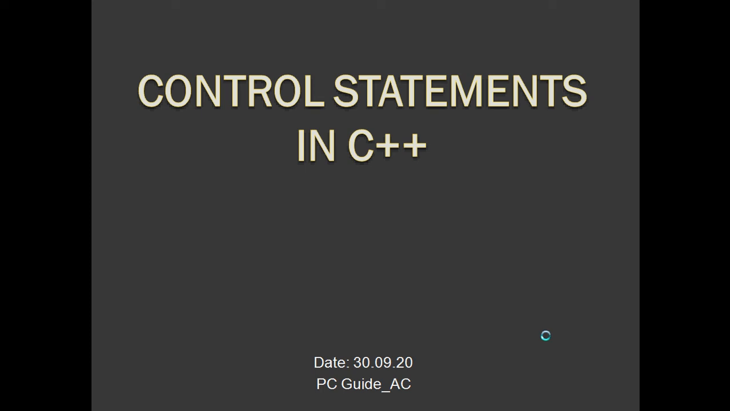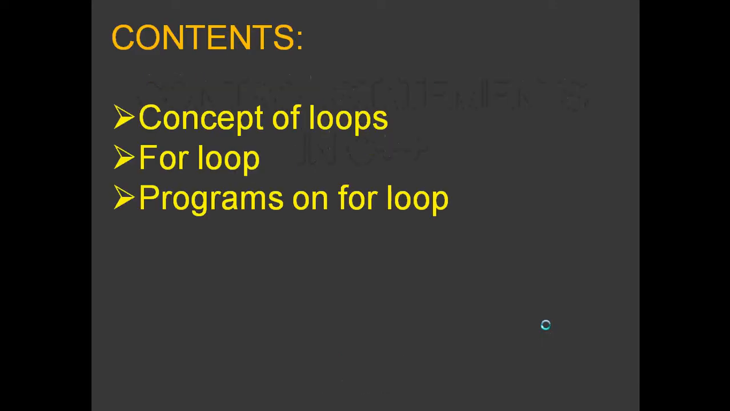Good morning, students. So today we'll be continuing with the same chapter, control statements in C++. In today's topic we will learn the concept of loops, and in the concept of loops there is one loop called the for loop. So we shall see what a for loop is, and then I shall explain some programs on this for loop. All right.